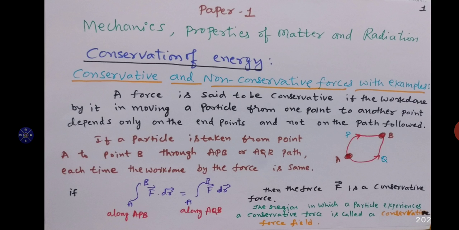All of you know about the first semester physics syllabus, paper 1. The title of the paper is Mechanics, Properties of Matter and Radiation. In this paper, you have two parts, part A and B. I am going to handle 3 chapters from part B. They are conservation of energy, viscosity, and surface tension.